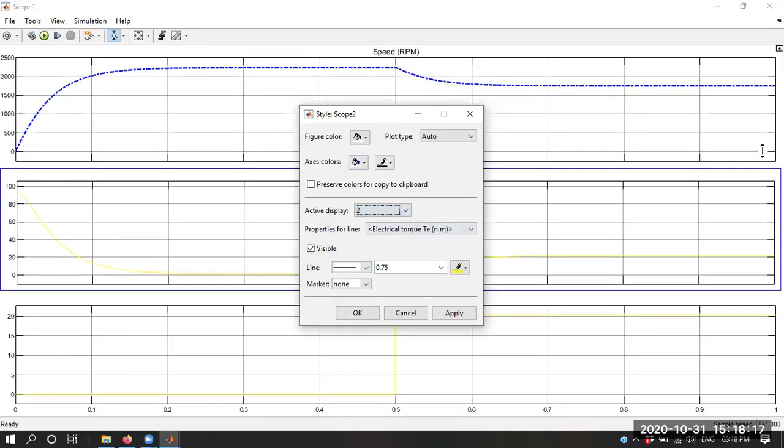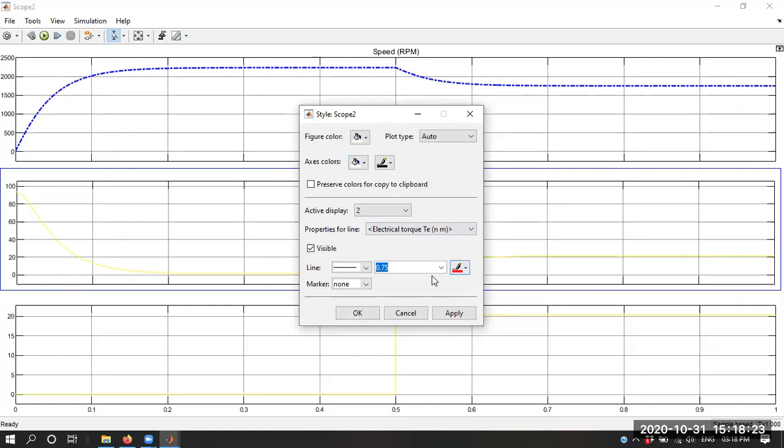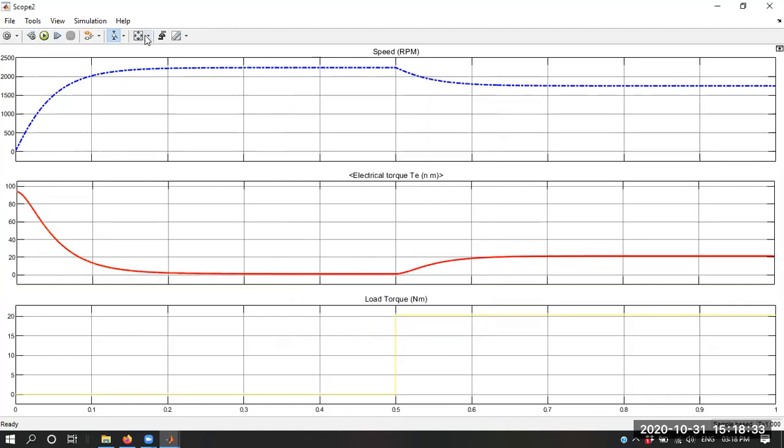So now this is selected, you can see the blue box. Okay, you can change the color. Suppose let's say this is red. Okay, change the line width. Okay, so the line width changes. And you can also change the line style.